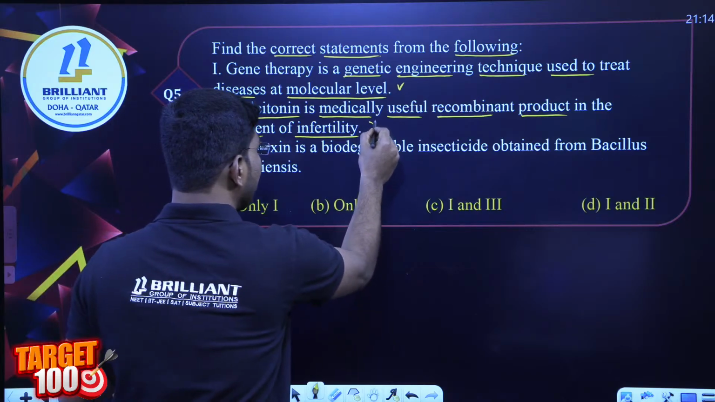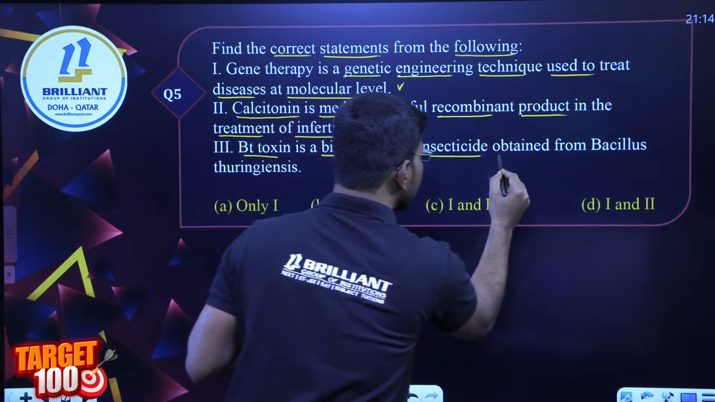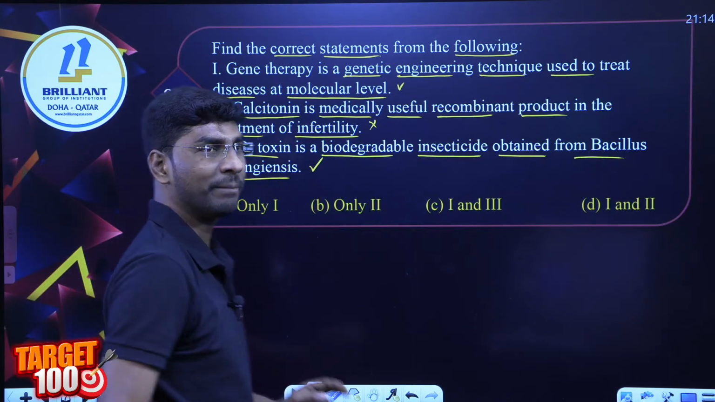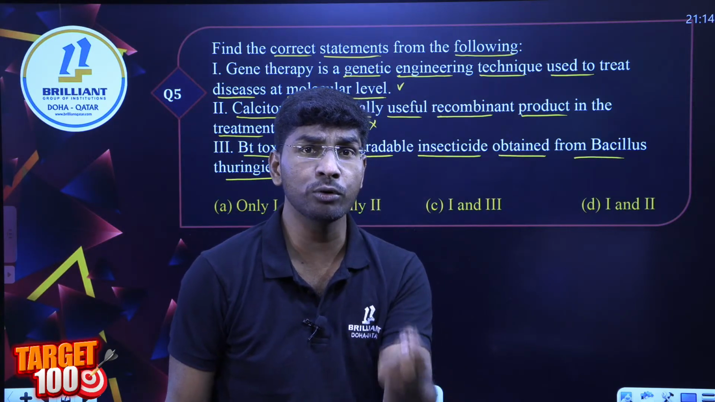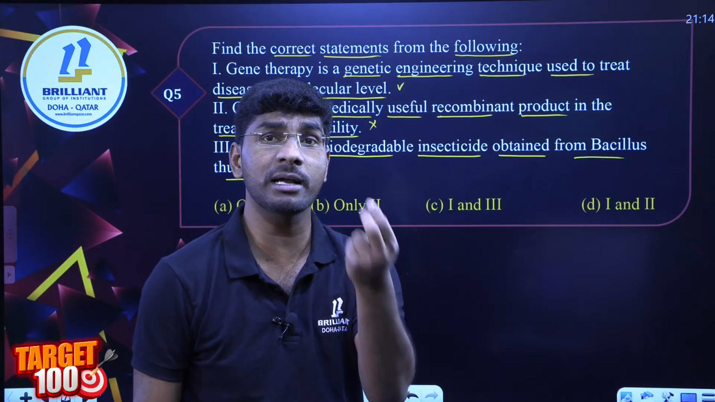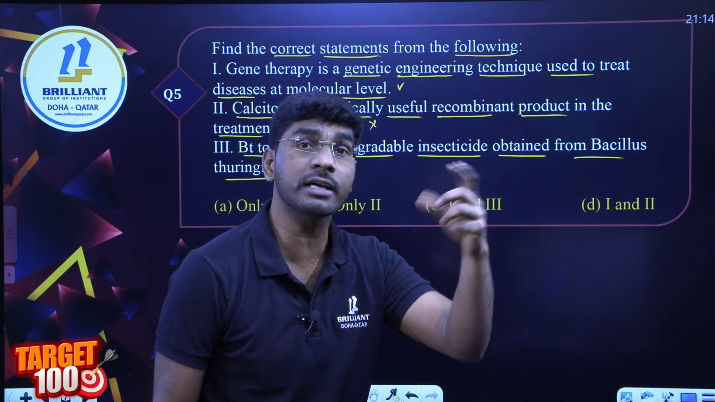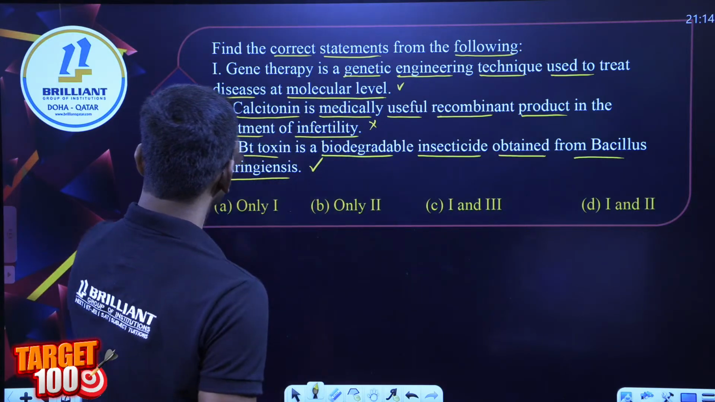It is a wrong statement. Leave it. Next, Bt toxin is a biodegradable insecticide obtained from Bacillus thuringiensis. We know this one. Bt toxin is a bio-insecticidal protein coming from where? Obtained from Bacillus thuringiensis bacteria. Cry gene, Cry protein, we have already discussed. This statement is also correct.